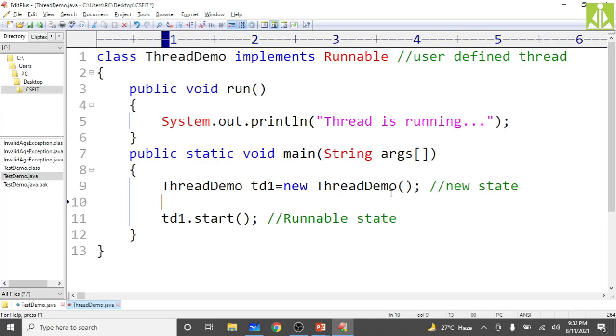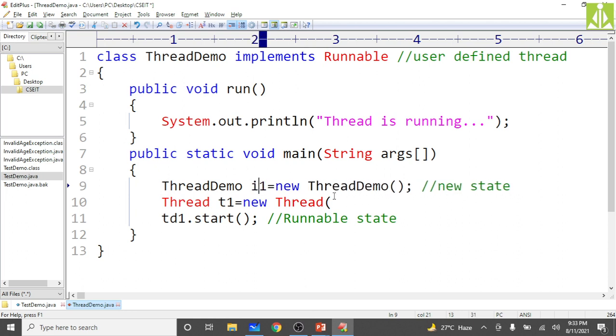So just pass it to the thread class constructor: Thread t1 equals new Thread of, here, as it is an interface object, I will make it IO. Pass that IO over here. So now this t1 will get the capability, and using t1 you can invoke the start method.